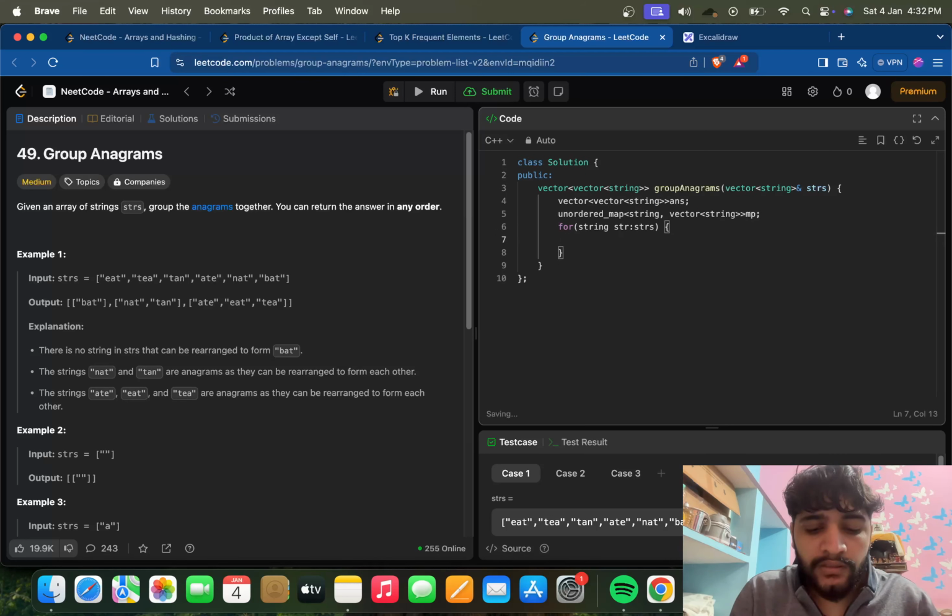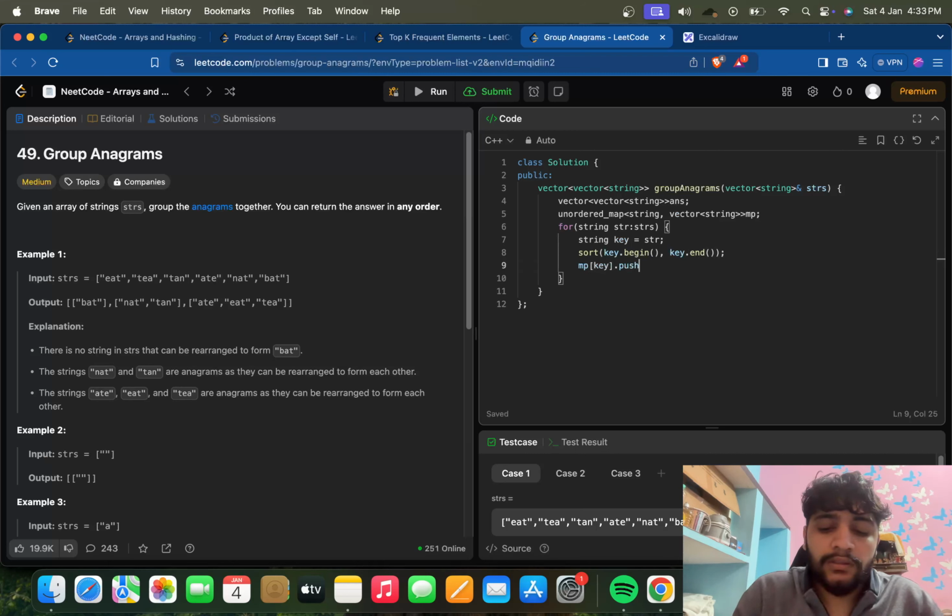And what we will do is string key, because I am taking key to value, this is what a map is all about. This will be the key and this will be the value. So what is the key here? Key here is this. Now we will sort this key, and after sorting this key we will do one thing, mp dot, the second thing is a vector, so we'll push back the string in this. That's what we need to do.